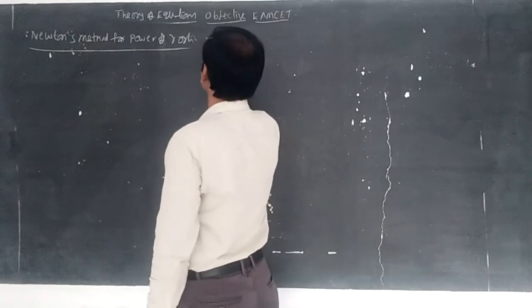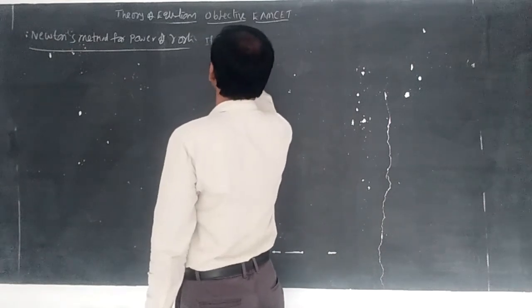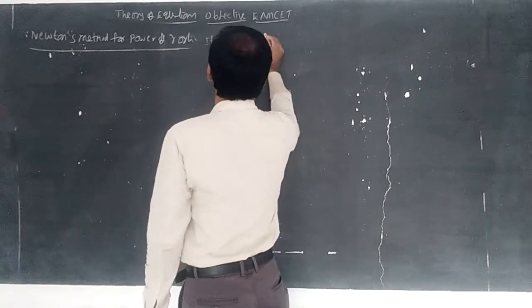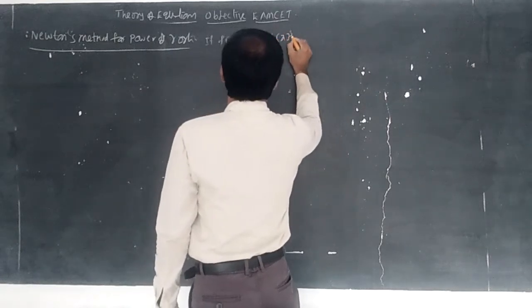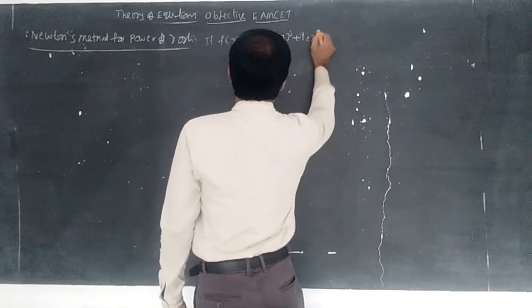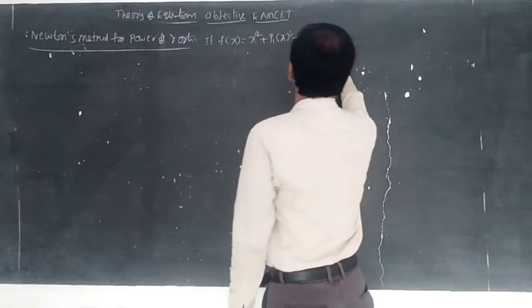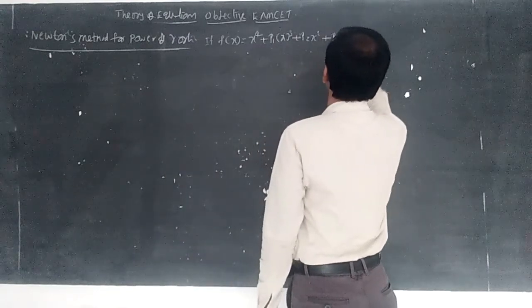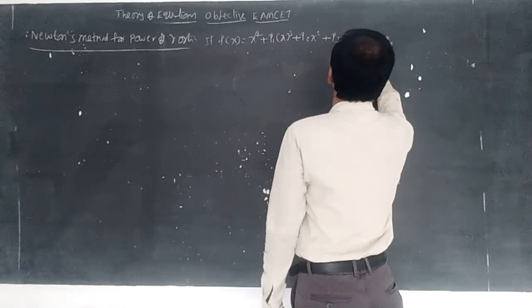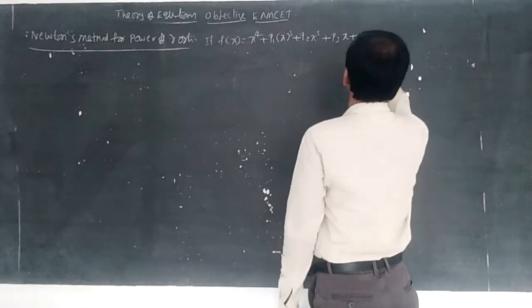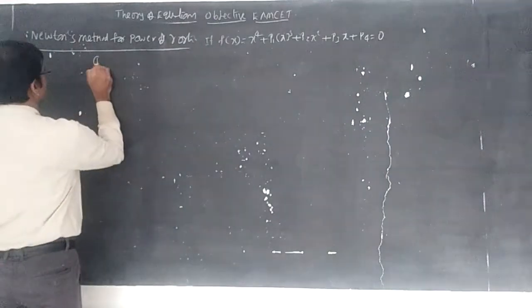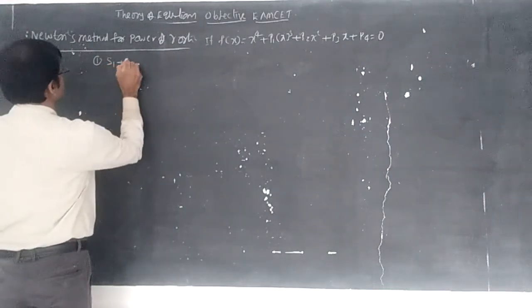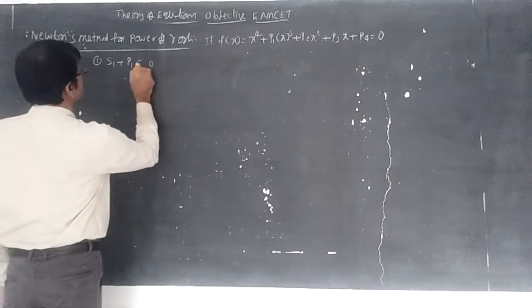If I write f(x) = x⁴ + p1x³ + p2x² + p3x + p4 = 0, the formulas are: first one, s1 + p1 = 0.